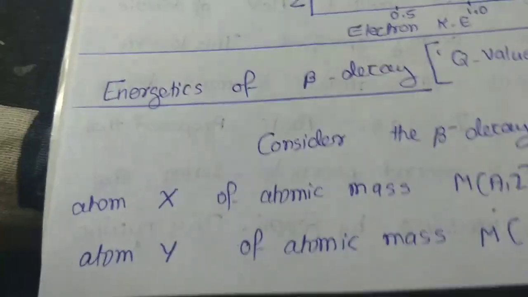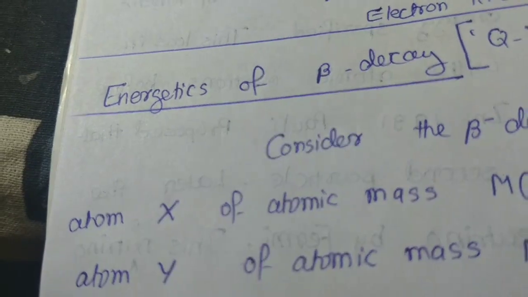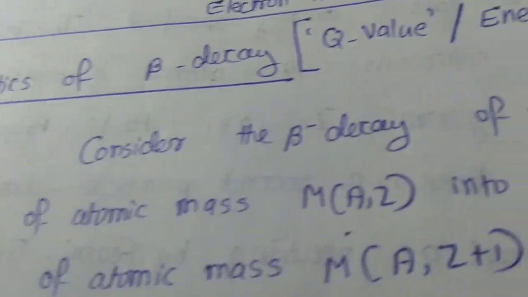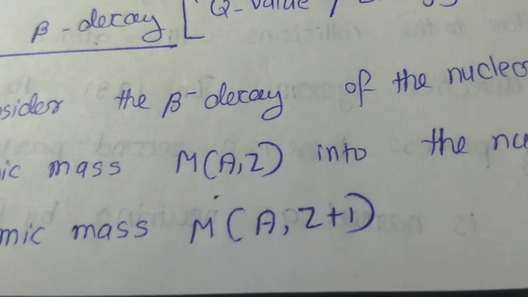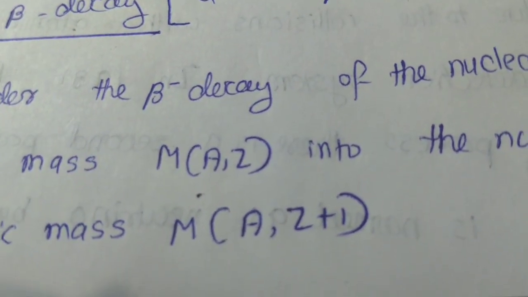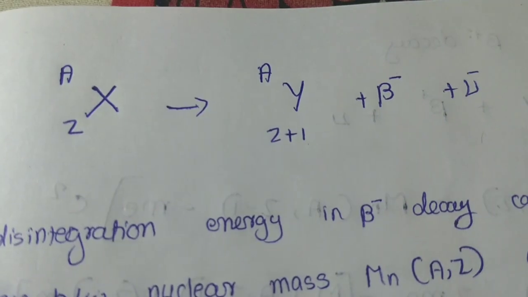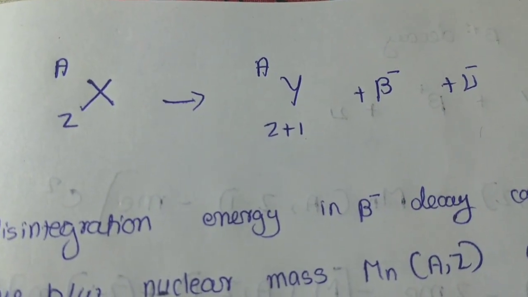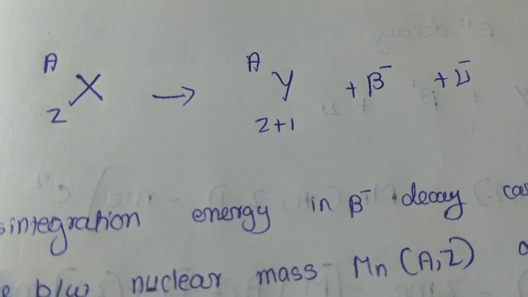For that, consider a parent atom X and a daughter atom Y. The atomic mass of the parent atom can be expressed as M(A,Z), and the atomic mass of the daughter atom can be expressed as M(A,Z+1). Here is the expression of the beta decay process. It is a negative beta decay process.